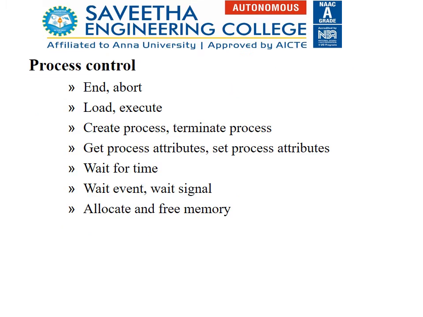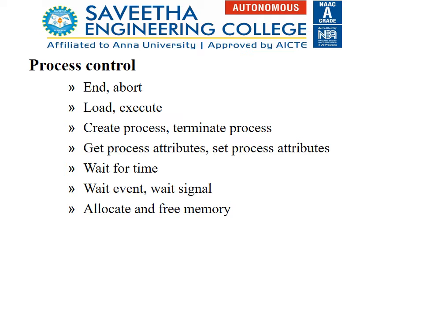This slide shows the system calls associated with process control management. End, abort, load, which is loading a process into memory, where the execute system call is used to execute the process which has been loaded. Create process is used to create a new process, and terminate process will remove the process space from memory. Get attributes is used to get the attributes of a process like process identifier, process stack space and everything. Set attributes is used to set attribute values for the process.